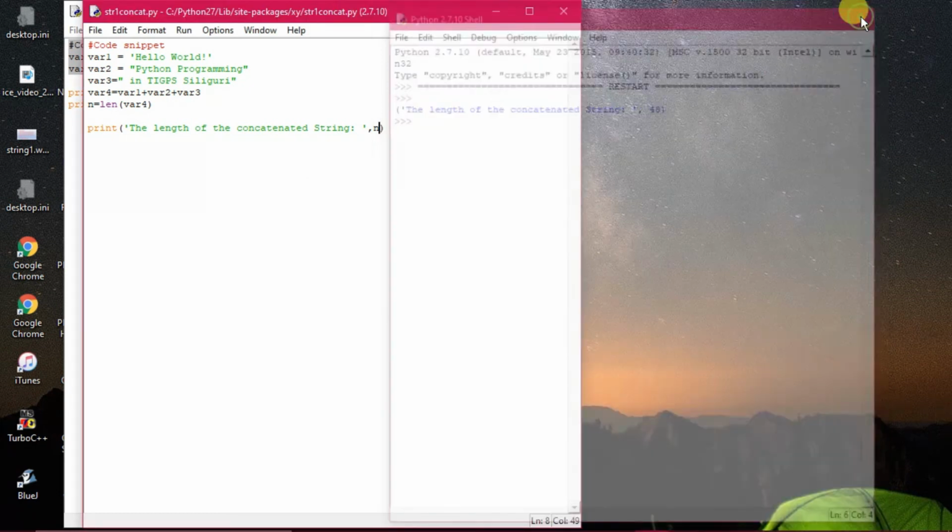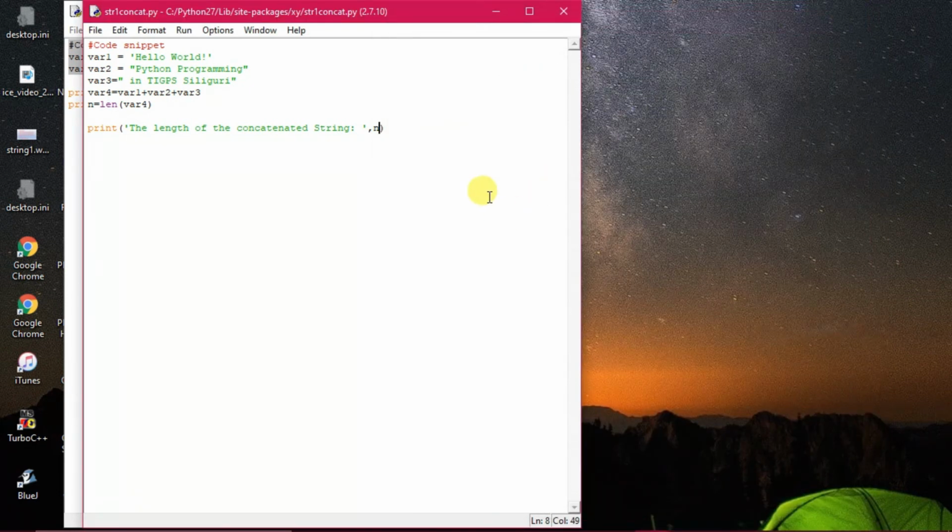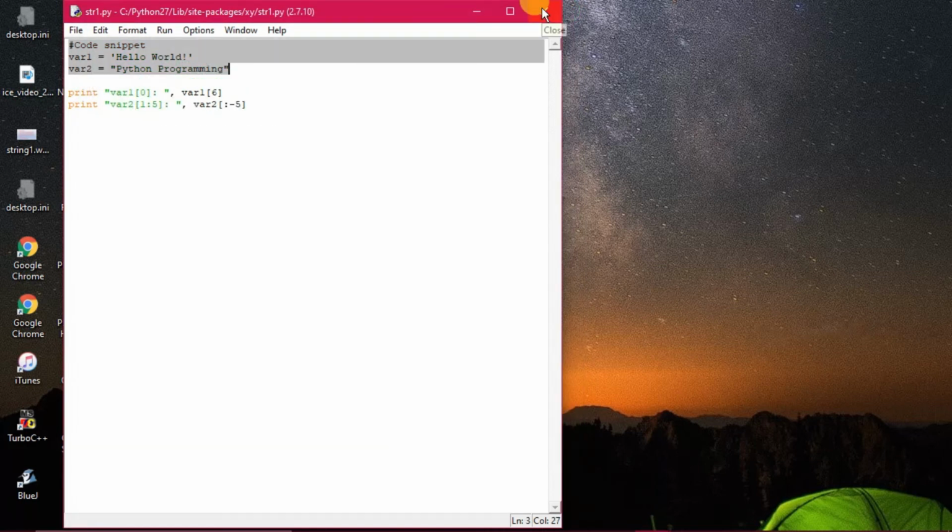So today for the practical session, this much. Tomorrow we will come up with some more programs to practice and implement this code snippet in your Python interface and see the output. You can experiment also, you can change and see the output. Thank you.